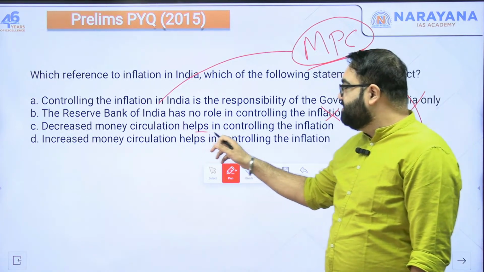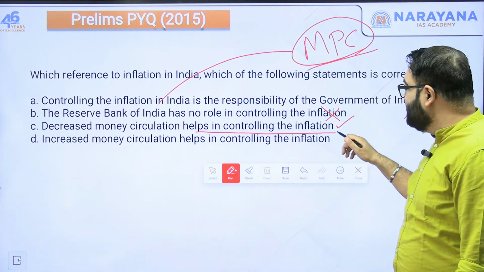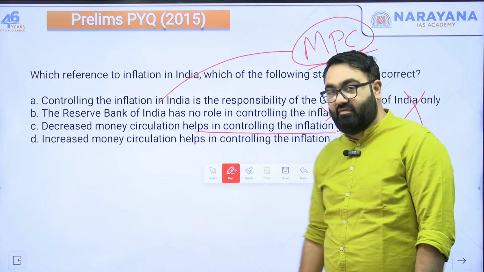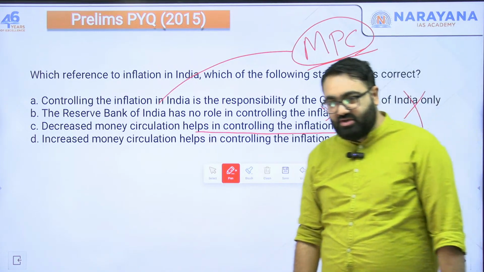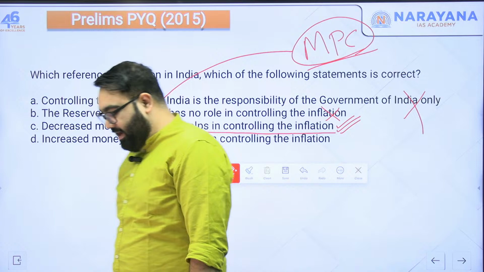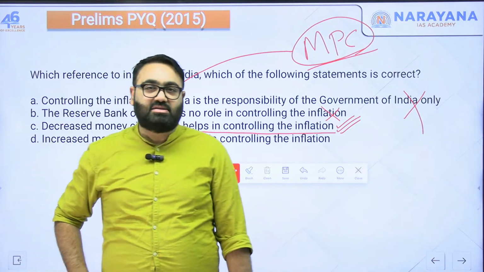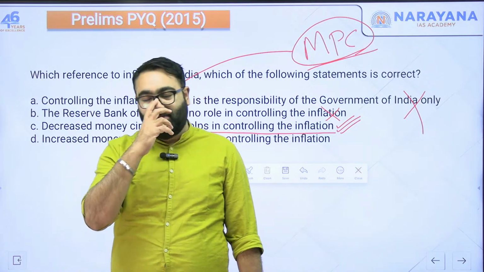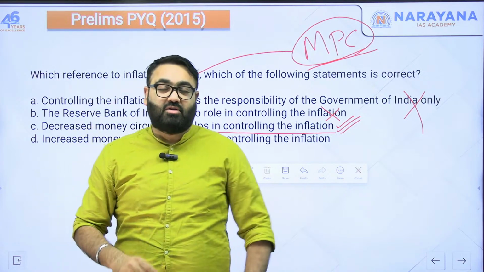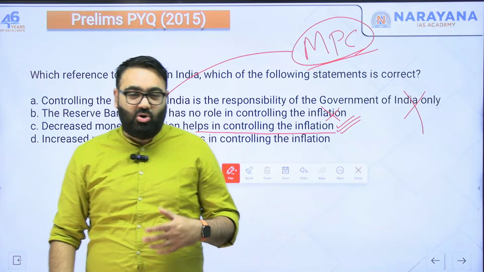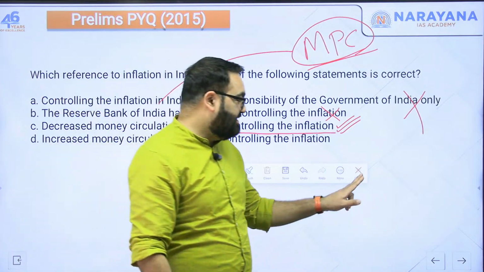Decreased money circulation helps in controlling inflation. Yes, that is the primary source of fighting inflation in India. Whenever the inflation goes out of control, what the RBI mainly does is they try to make sure that money supply in the country is controlled. They try to reduce money supply. They try to make it difficult for the banks to offer loans so that people don't have enough money in their hands. So C is the correct answer.